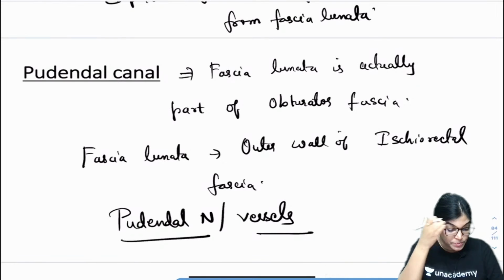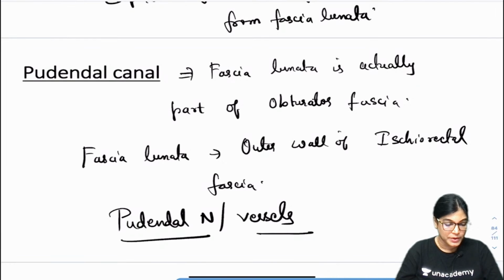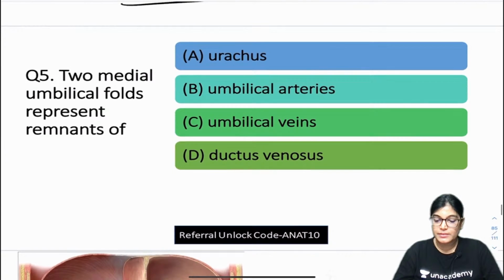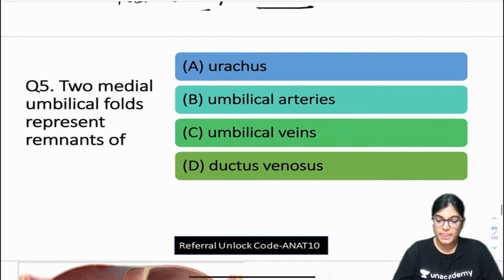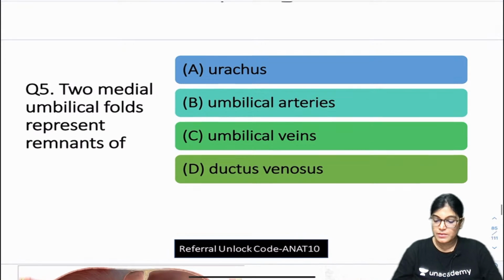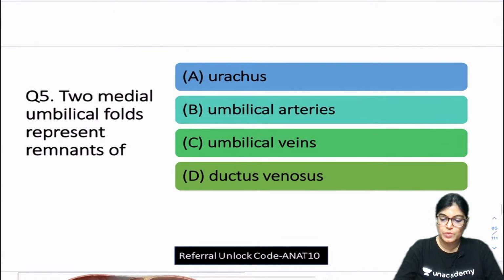Yes, well explained. Thank you. So, understood? Great. Let us move on to the next MCQ now. I think it's well understood. All the best to everyone. So, moving on to the next MCQ.